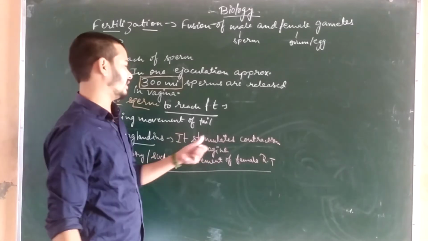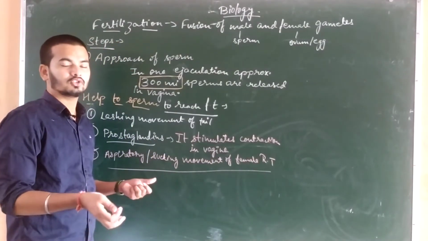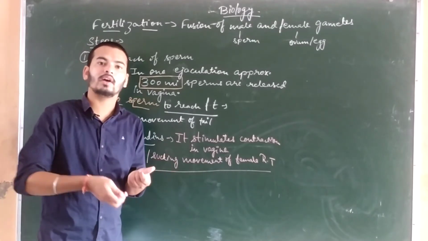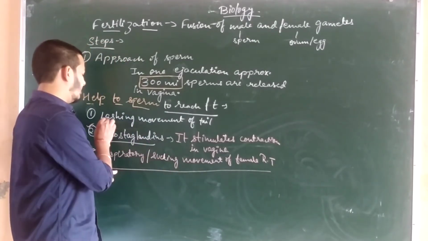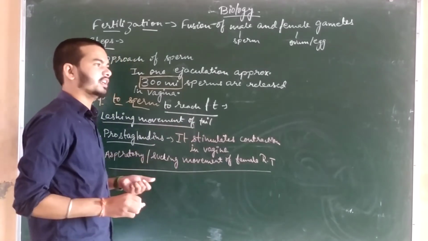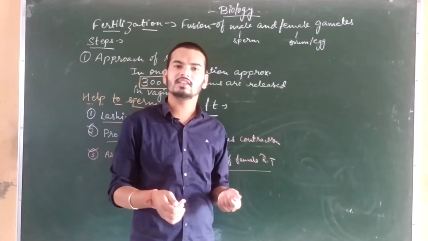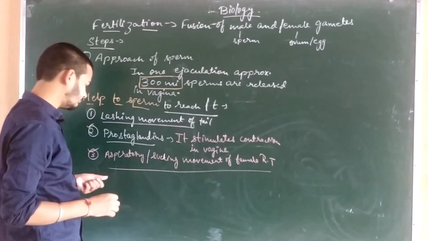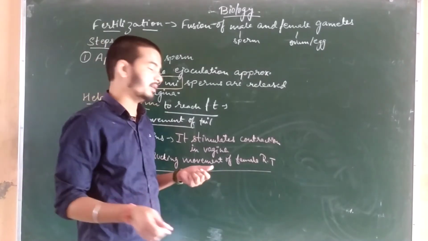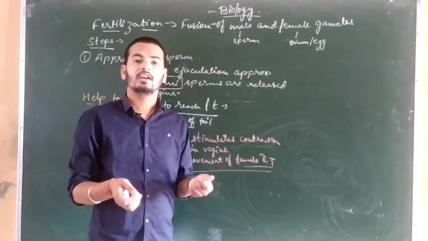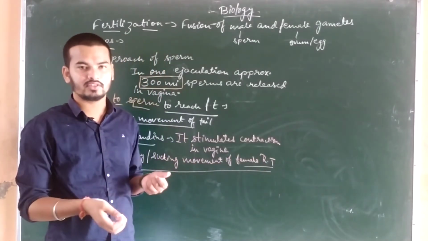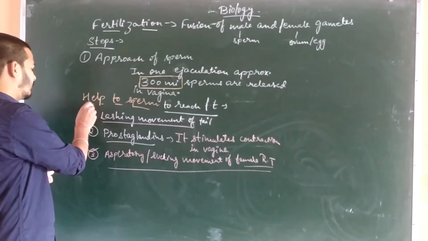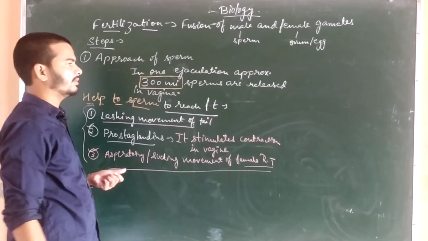Prostaglandins stimulate the contraction in the vagina, so the vagina will start sucking or pulling the sperms towards the inner side. Along with this, the lashing movement of the tail is also helping the sperms reach the fallopian tube. And the female reproductive tract is also performing the sucking movement, which pulls the sperms inward. So these are the facilities which the sperm get in the female reproductive tract.